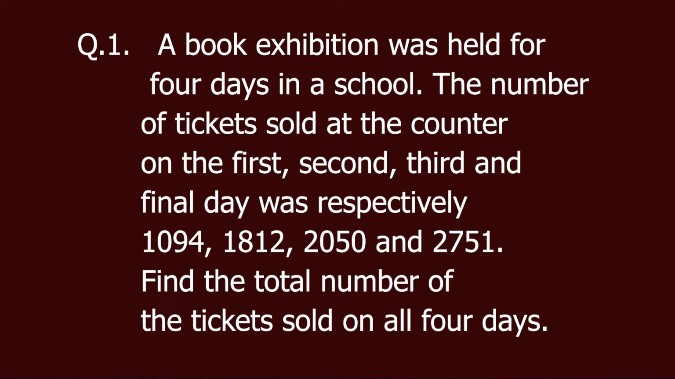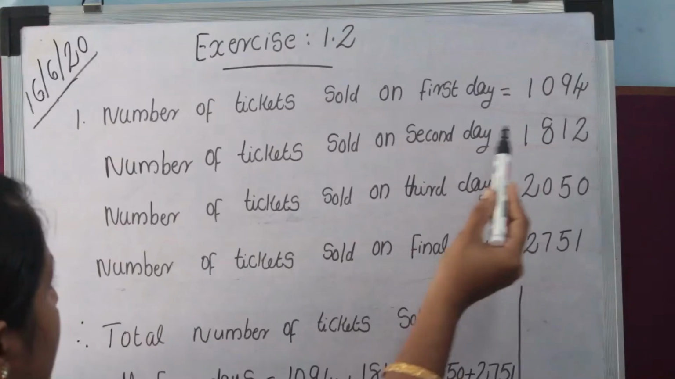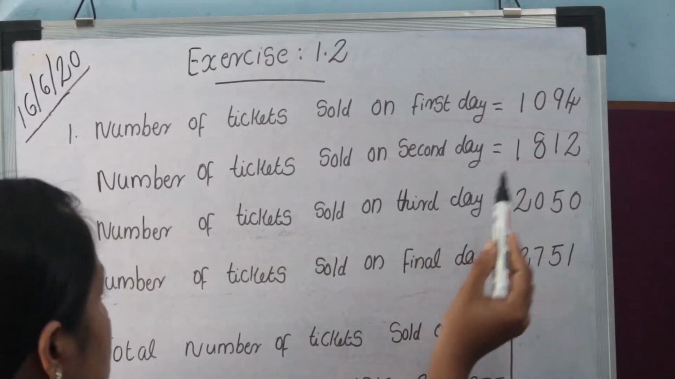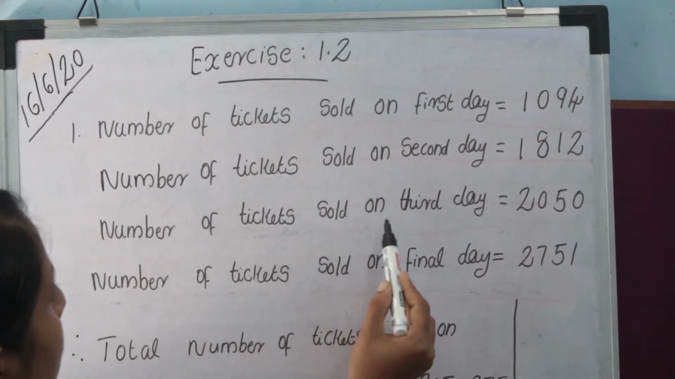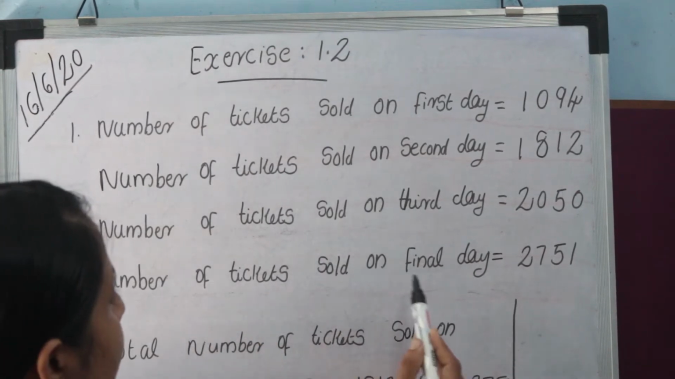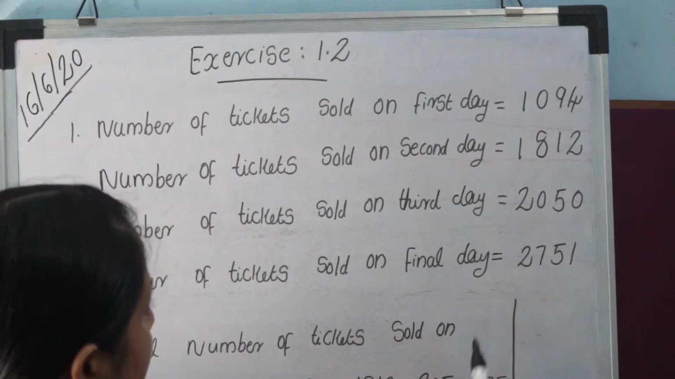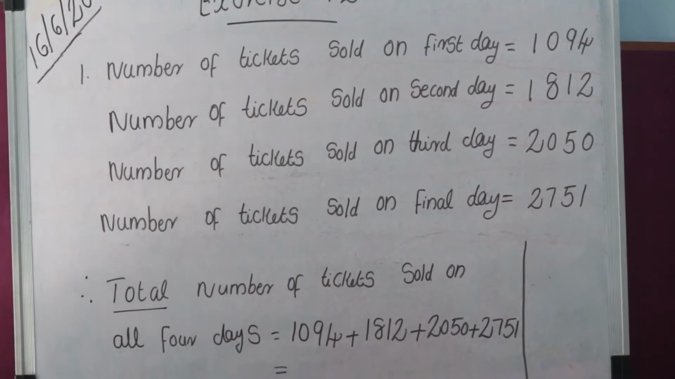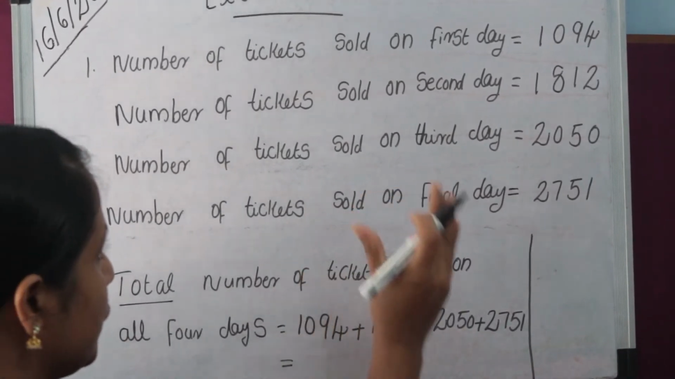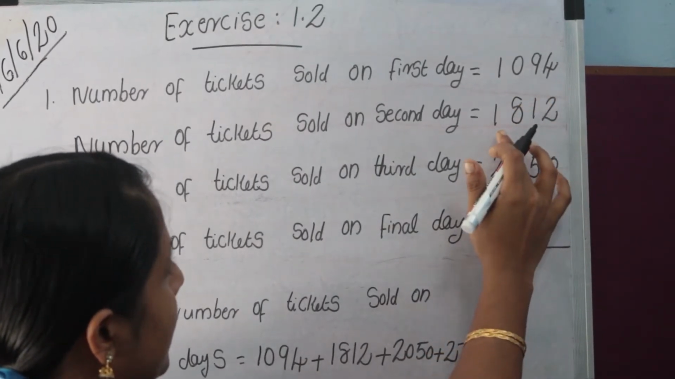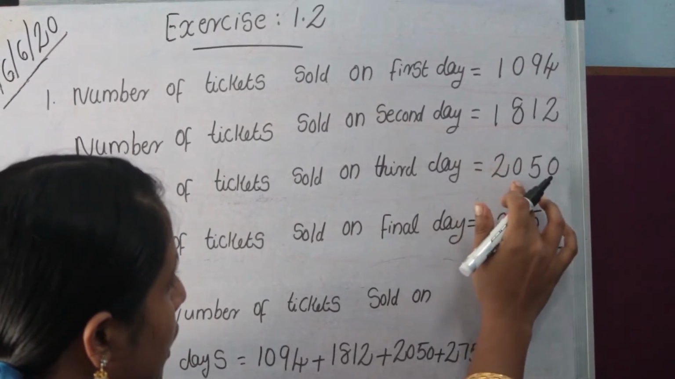So the answer is: the number of tickets sold on the first day equals 1094. Number of tickets sold on the second day equals 1812. Number of tickets sold on the third day equals 2050. Number of tickets sold on the final day equals 2751. Here we want the total number of tickets sold on all the 4 days. Total means we are adding these 4 numbers together. That is 1094 plus 1812 plus 2050 plus